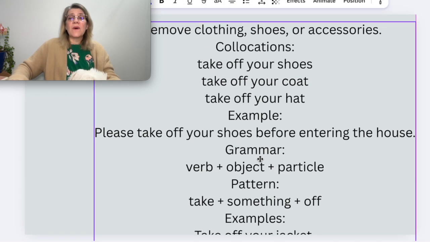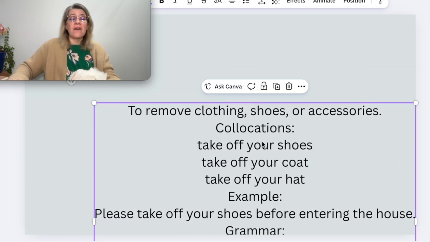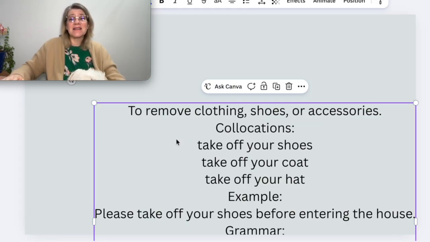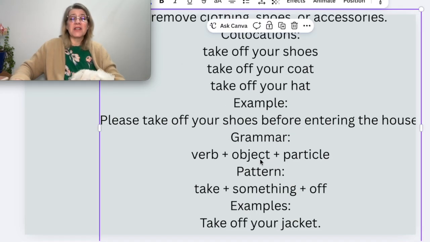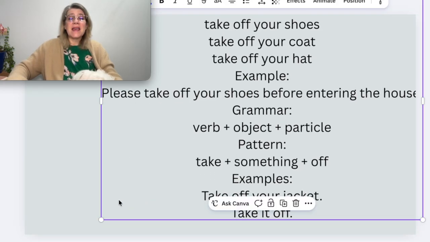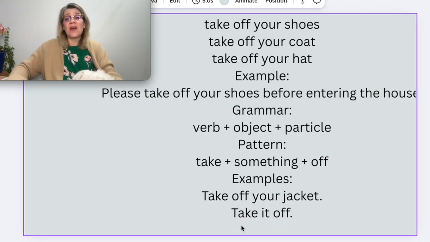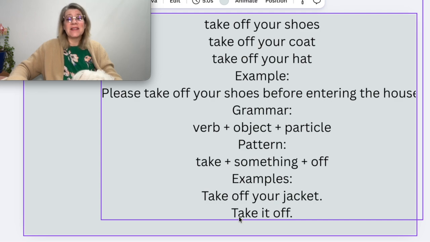And we also have the other meaning of take off, which is to remove your clothes, accessories: take off your shoes, take off your coat, take off your sweater, take off your hat. And this one, you can have the object in the middle or at the end. For example, please take off your shoes. You can also say, please take your shoes off. So we take something off. Remember that you could say take off your jacket or take your jacket off, but you cannot say take off it. You would say take it off.